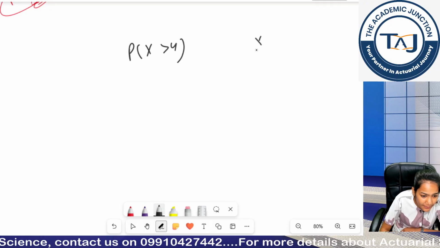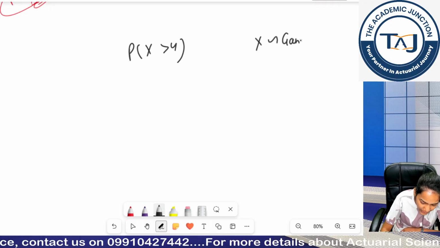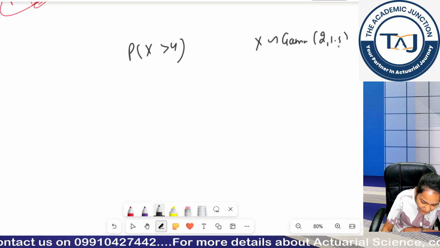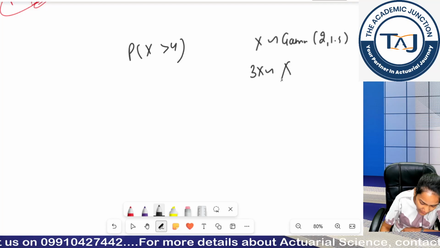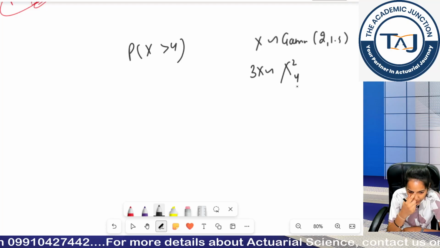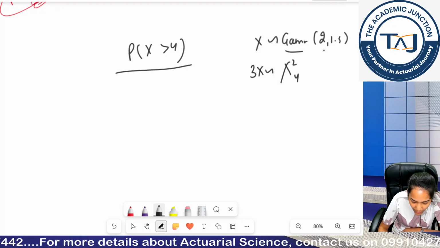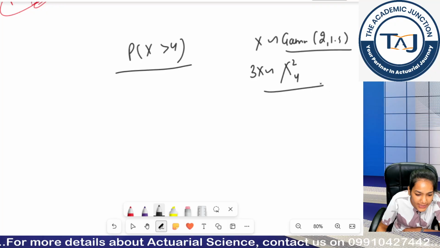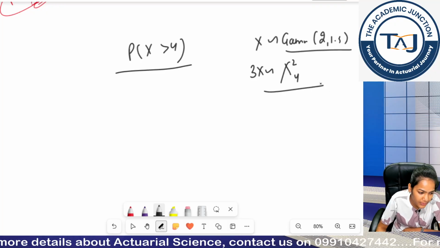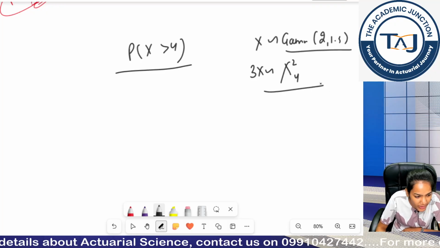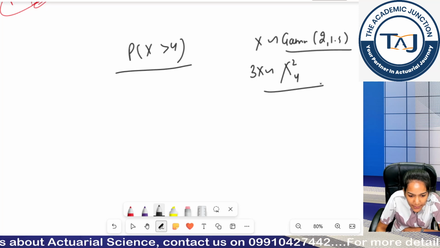Right? And I said my x is following gamma 2 comma 1.5 and I have derived my 3x is following chi-square 4. Okay. So tell me, is the question easy to solve through gamma distribution or through chi-square distribution? Of course chi-square distribution, because we have been given the tables book values.